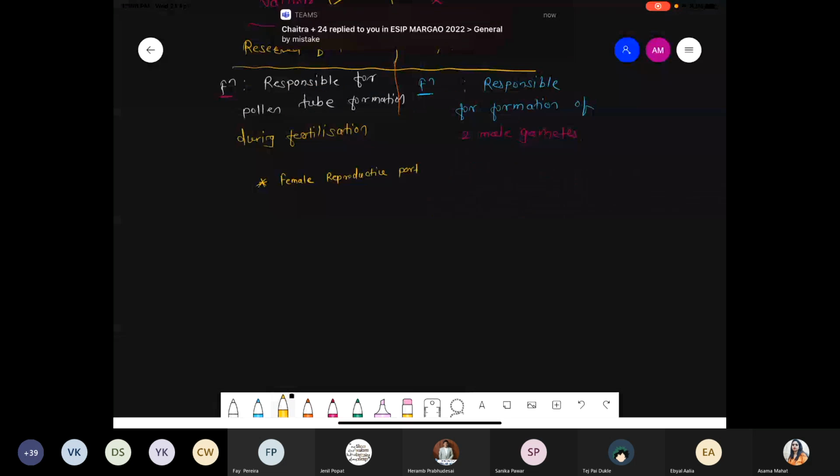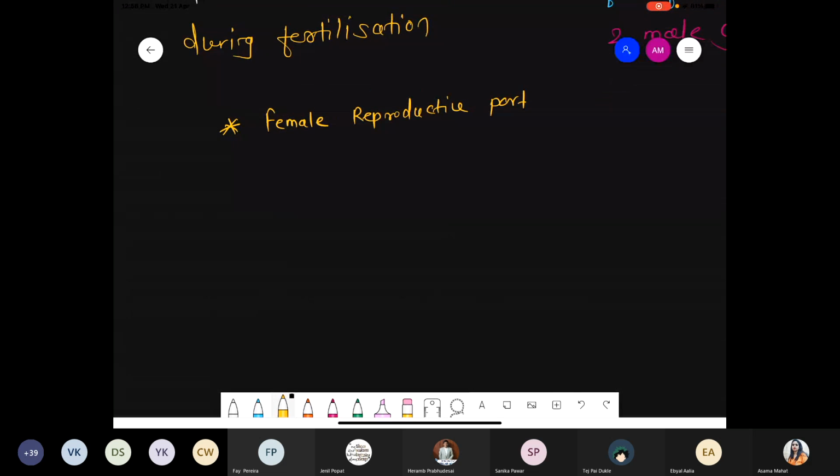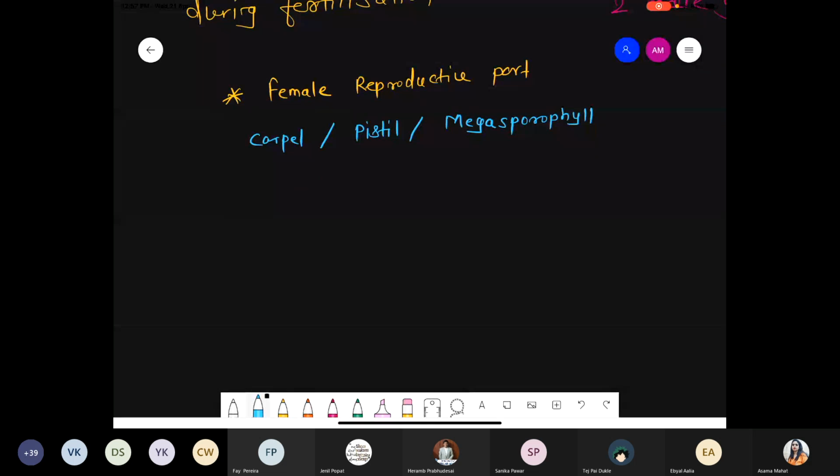Okay, fine. Chalo. Write down the title, new page, female reproductive part. Nothing but we are talking about more detailed information about the carpel. Carpel is also called the pistil, or these are also called megasporophyll, that is the female reproductive part. There we saw the stamen, the androecium and microsporophyll; here we use the word megasporophyll. A typical female reproductive part has three parts: stigma, style, and the ovary.